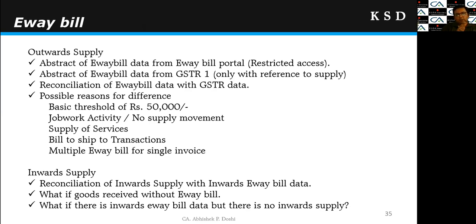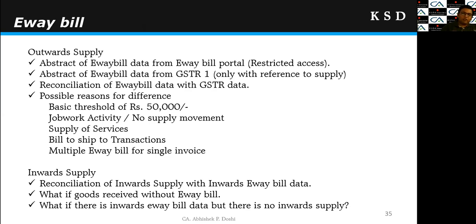Right? So this is about the outward supply with reference to e-way bill data, and now inward supplies, right? So reconciliation of inward supplies with the inward e-way bill data. We can get inward e-way bill data from the e-way bill portal, but again the issue is that inward e-way bill data from the portal is available only for 5 days, right? So here it will be an issue to download the e-way bill data from the portal.